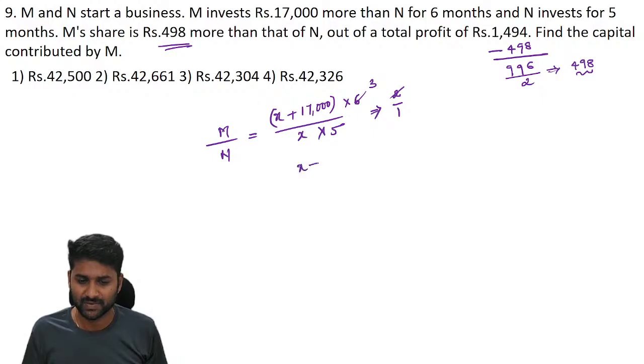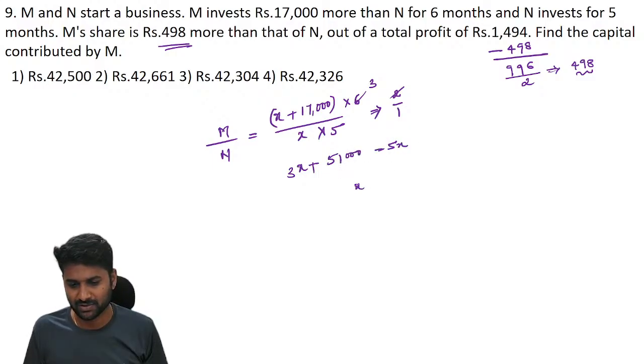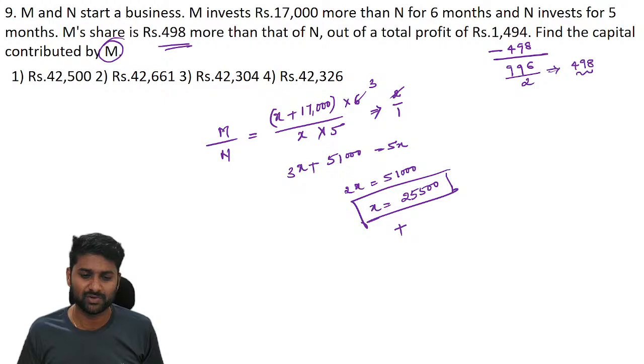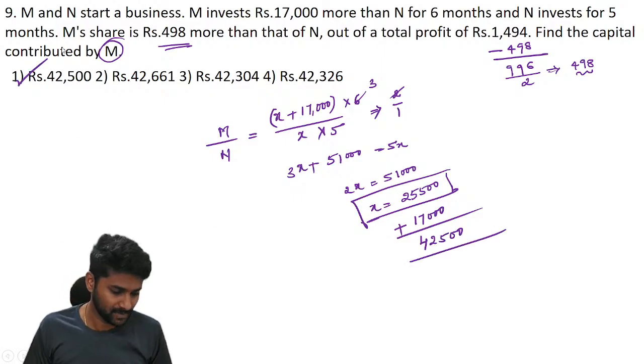3 times. So 3x plus 3 into 17,000, which is 51,000, is equal to 5x. So what about the 2x value? 51,000. The next value is equal to 25,500. But the question is, what is the contribution of M? So according to the distribution, if N is X, the value should be 17,000 rupees more. So 17 plus 25 resultant is 42,500.